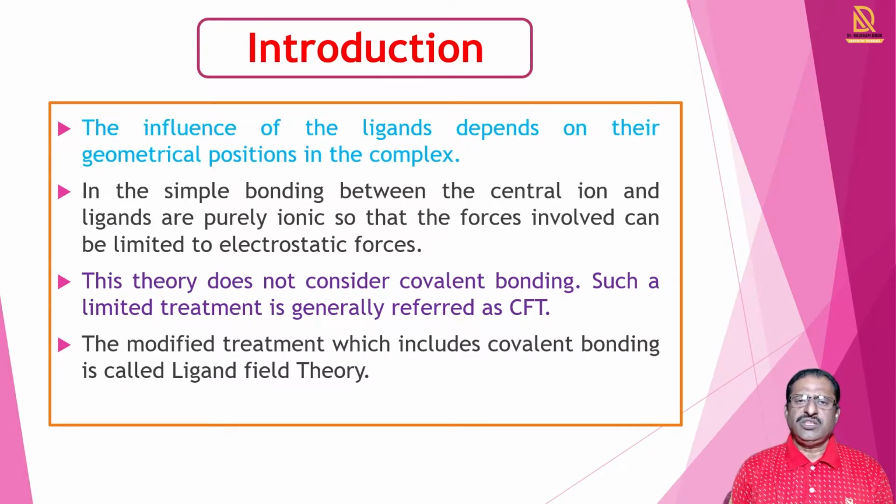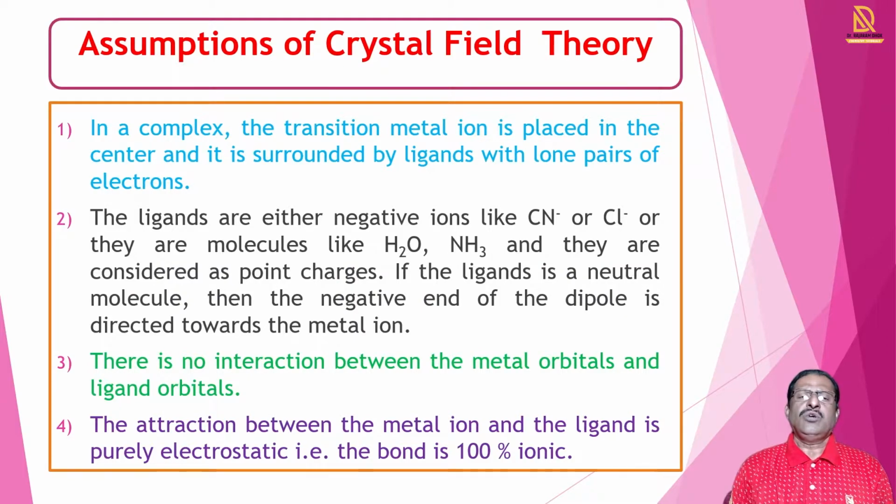But here in this topic we see the crystal field theory, and what are the different assumptions of this crystal field theory. So we see the assumptions. According to this theory, in a complex the transition metal ion is placed at the center, and that metal is surrounded by ligands, and the ligands contain lone pairs of electrons.